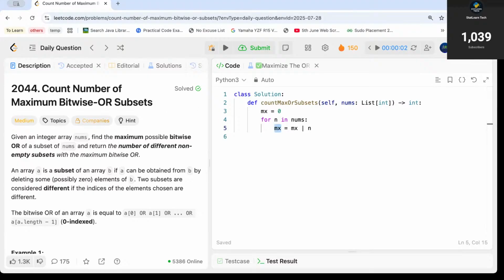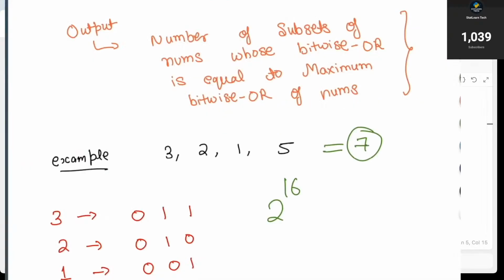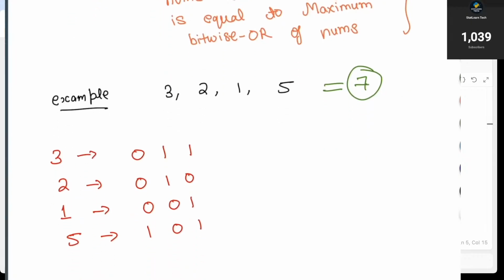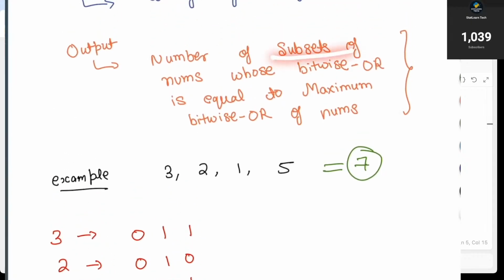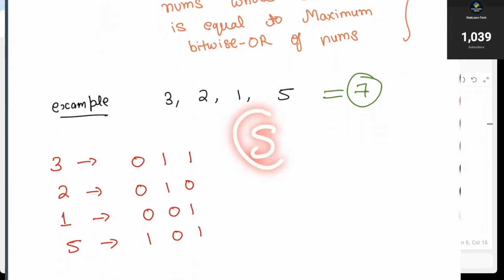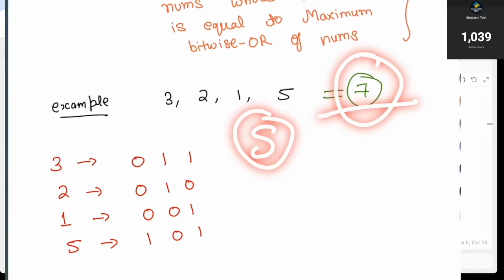Now let's again go back to the pad and try to understand more about how we can solve this particular problem. First of all, we need to create all the subsets, and I will tell you the intuition behind this. We need to count the subsets, and each subset is a unique subset, right? So we need to go through all the subsets and see which subset has a bitwise OR of 7, and that will be counted.